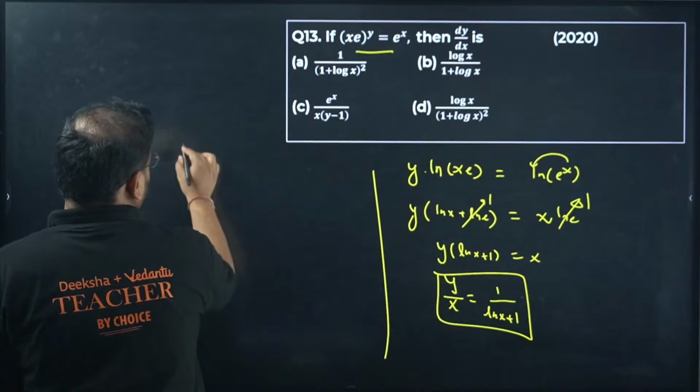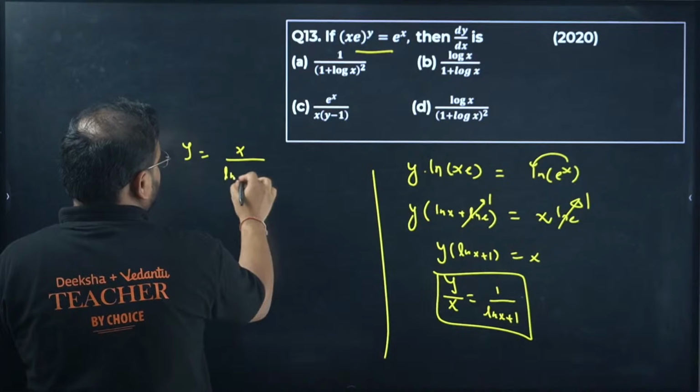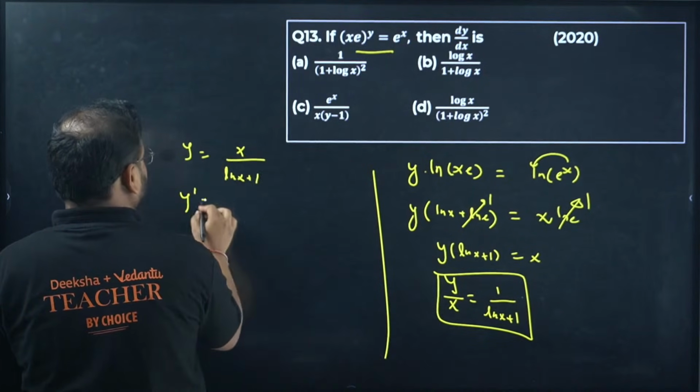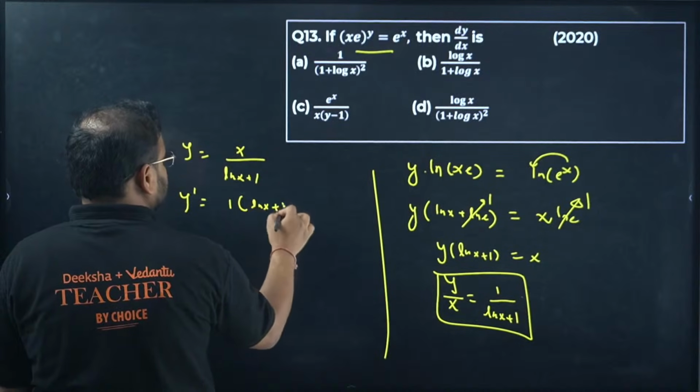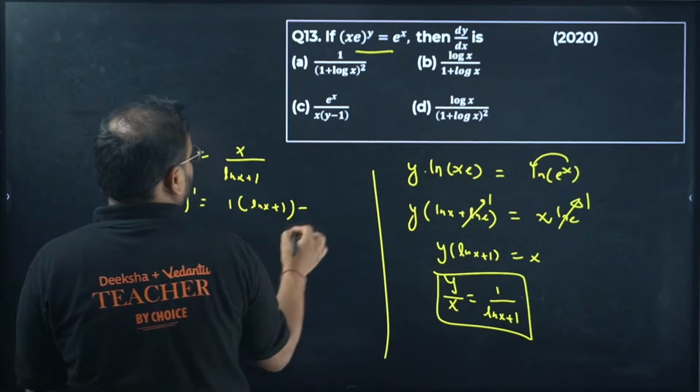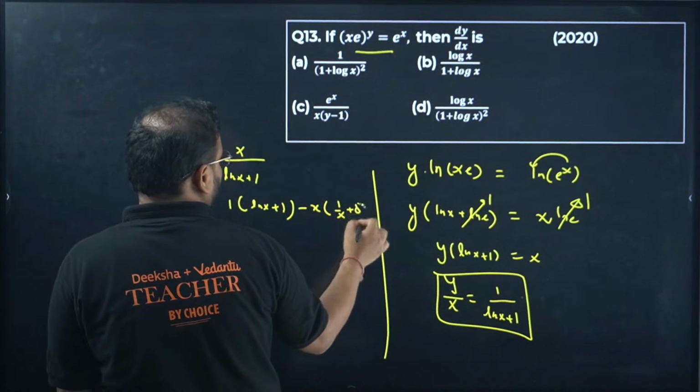Will it be useful? I'm not sure. We'll check this out. X upon... okay, it's not useful actually. So ln x plus 1 is there, differentiated. You get here x as 1, keeping this as it is, minus over here x as it is, differentiate ln x plus 1, so 1 by x plus 0.